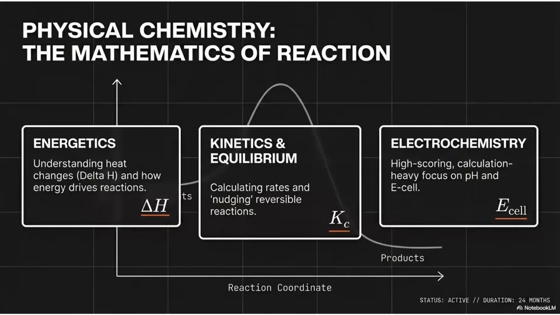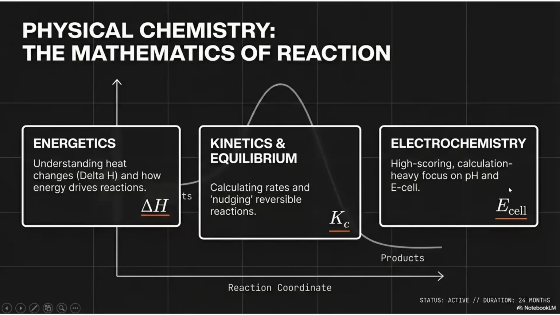Then the second area is kinetics and equilibrium. There we learn about reaction kinetics, for example, a chemical reaction may be energetically favored, but it may not happen according to the kinetic parameters. And we learn about reaction equilibrium there. Don't worry, those things are coming in the grade 13 part.